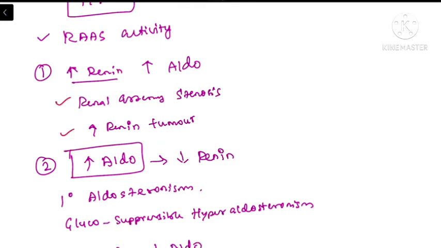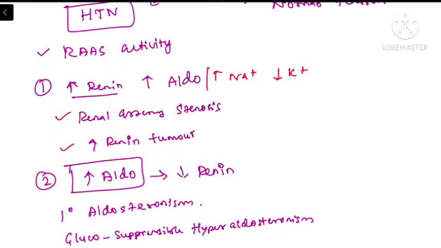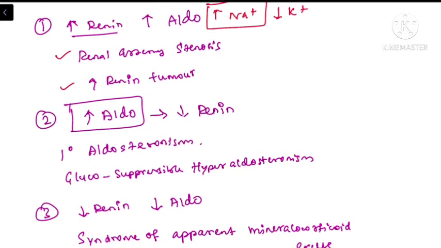Whenever there is renal artery stenosis, there will be renal ischemia, which will cause the excessive release of renin, which in turn activates excessive aldosterone secretion. So excessive aldosterone will lead to excessive sodium reabsorption and potassium secretion. So these patients will be having hypertension because of the excessive sodium reabsorption, and also hypokalemia because of the potassium secretion. The second group is the patients with primary hyperaldosteronism.